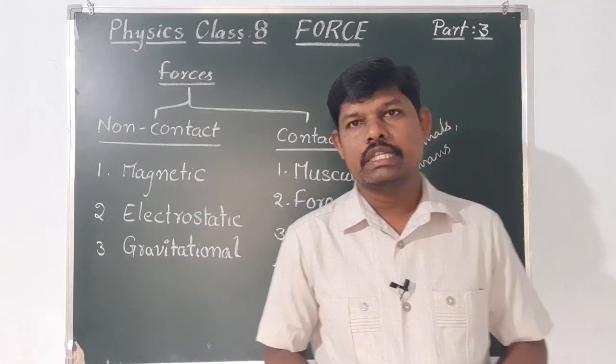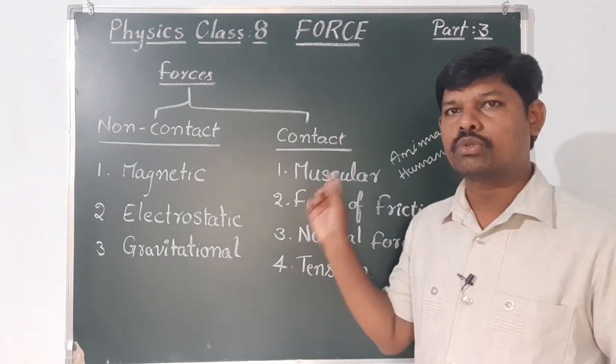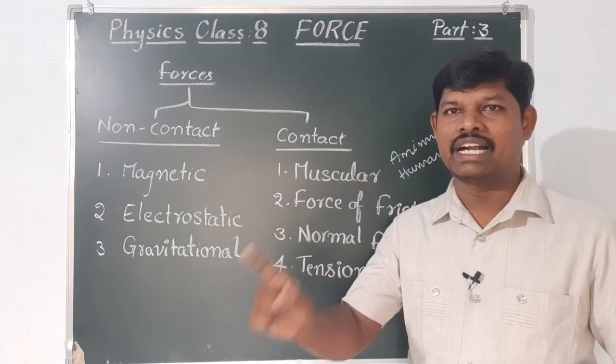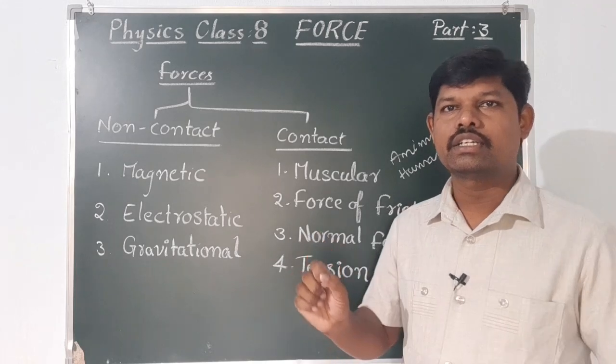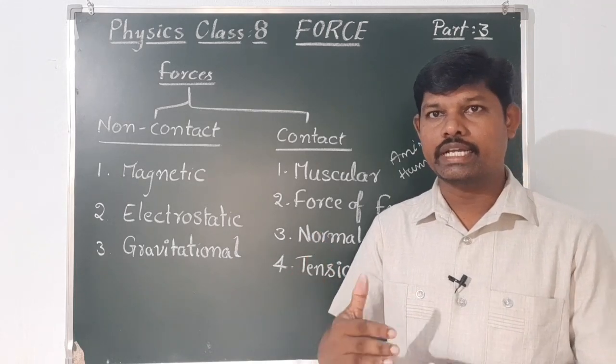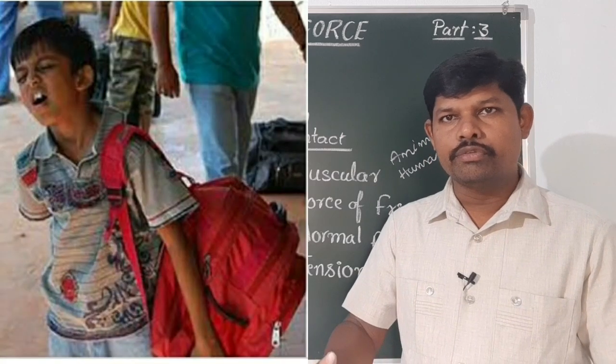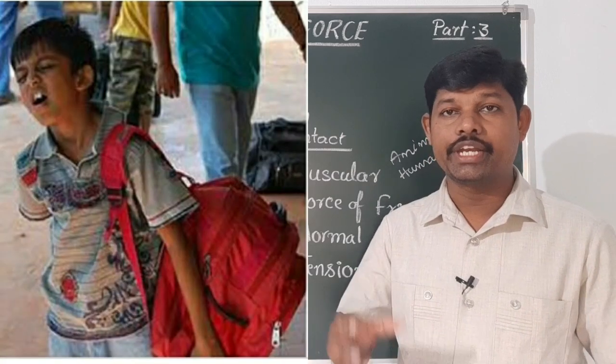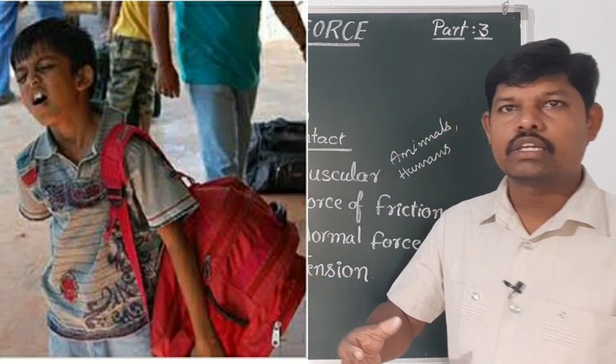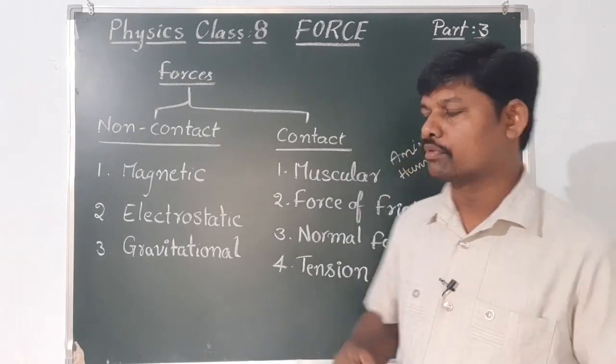This muscular force is exerted only by contact. We can touch and apply the force. Without touching, we cannot exert any force. For example, if you want to lift the bag, you need to touch the bag. That is why it is a contact force.